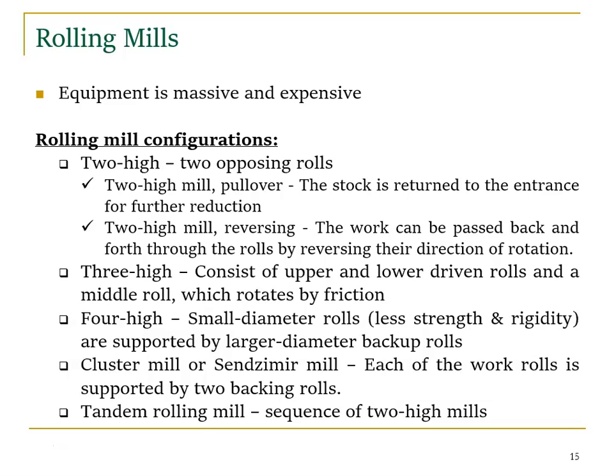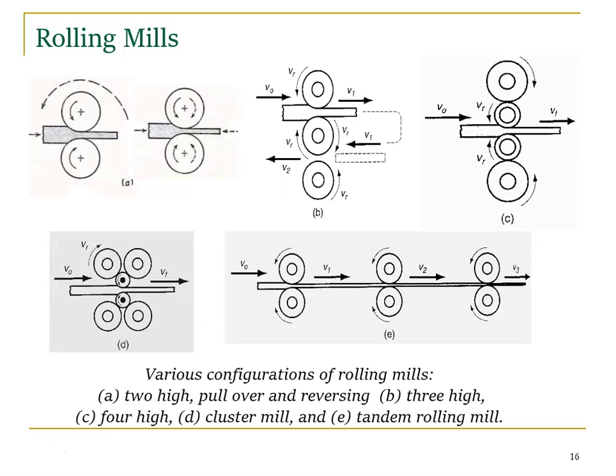If I am using four rollers, assume a small diameter roll supported by a larger diameter roll, then we say it's a four high mill. If more than four rollers are used, we say it's a cluster or Sendzimir mill. Each of the work rolls is supported by two backing rolls, so that's a cluster. A tandem rolling mill is a sequence of two high mills. So this is what rolling mills are, right?